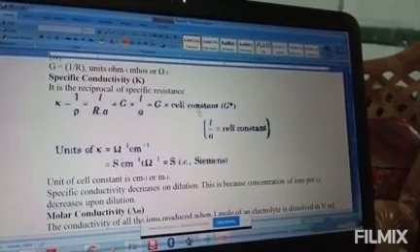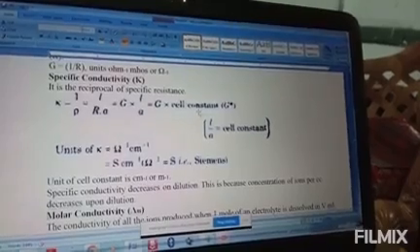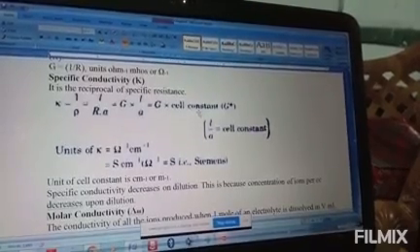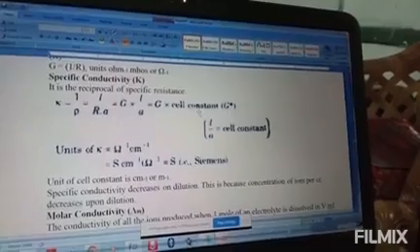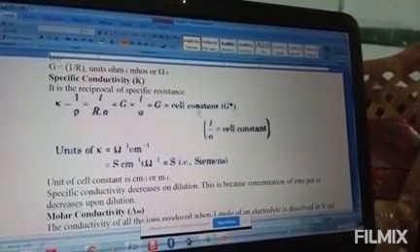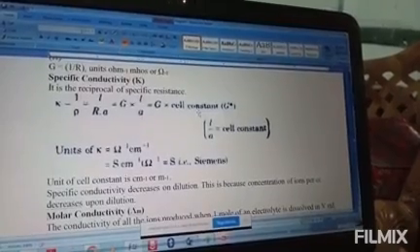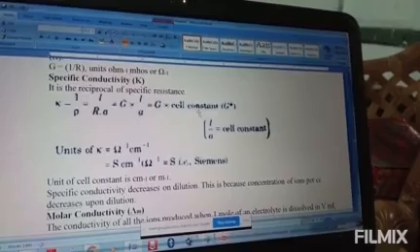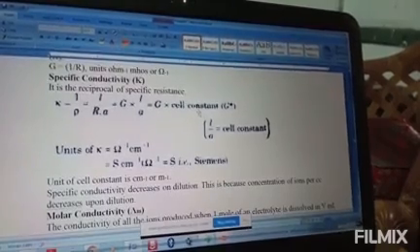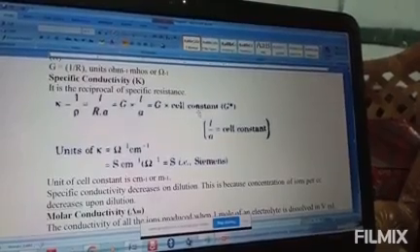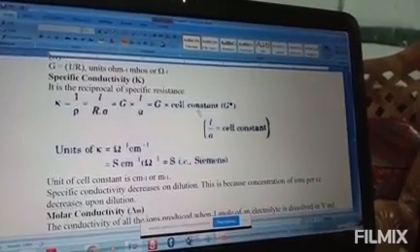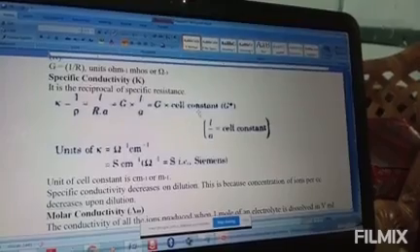Based on this, we can easily classify a material into conductor, insulator, and semiconductor, which we have already discussed in the first chapter. While we started discussing the first chapter, I gave some conductivity ranges. This much to this much is conductor, this much to this much is insulator, so you need to recall this point also.